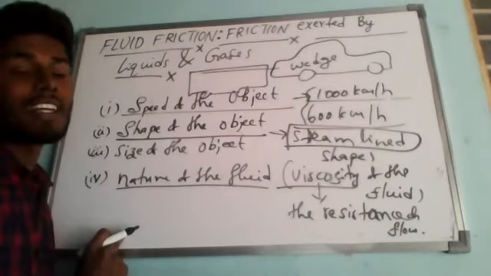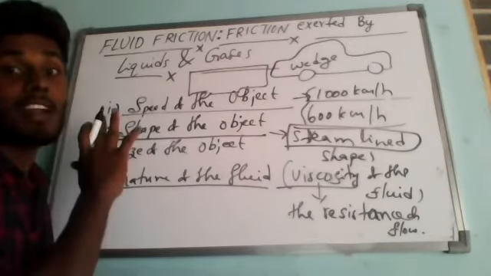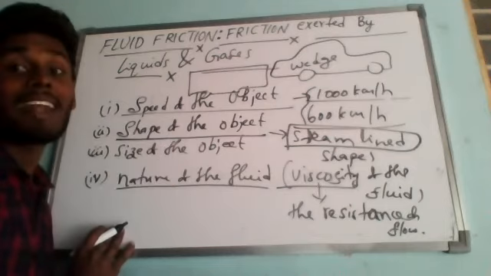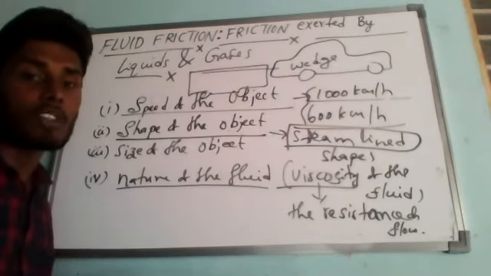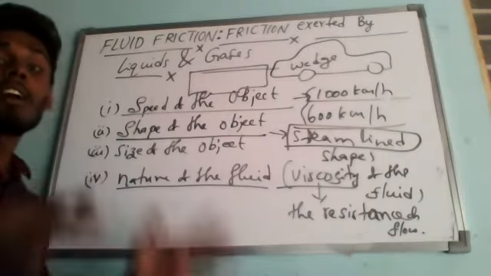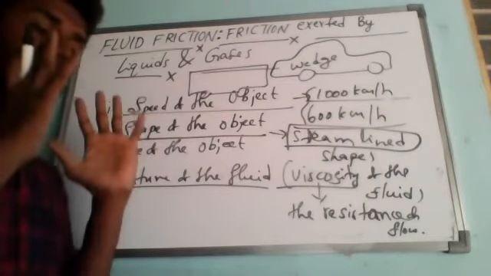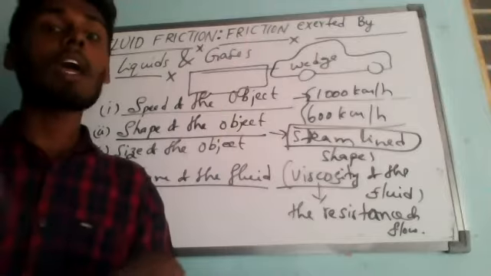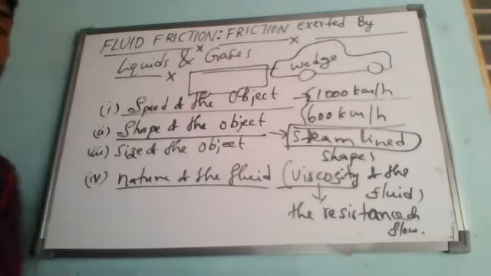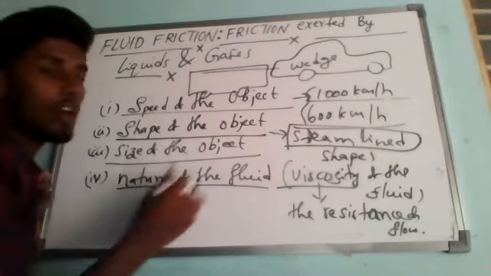While running at high speed, a bus does not have a streamlined shape, so it encounters a much greater frictional force, or drag force, from air at the same speed. The car and the bus are both running at the same speed, but the bus will feel more air friction. The next factor is the size of the object.